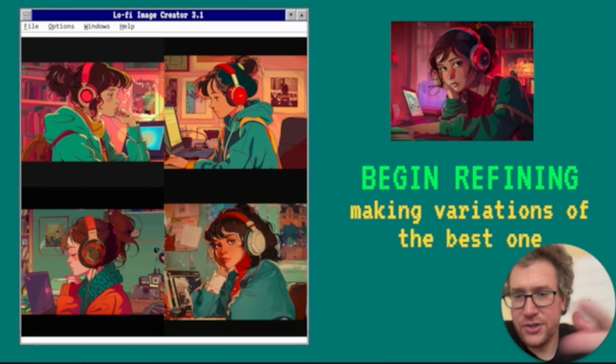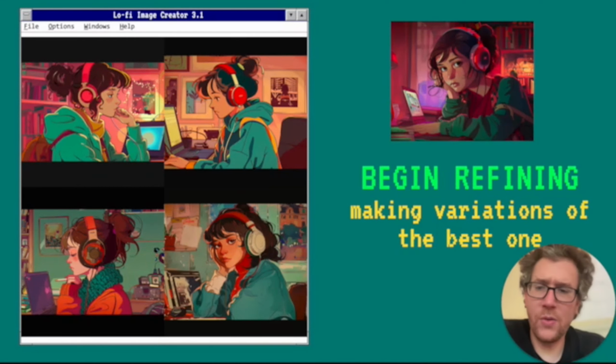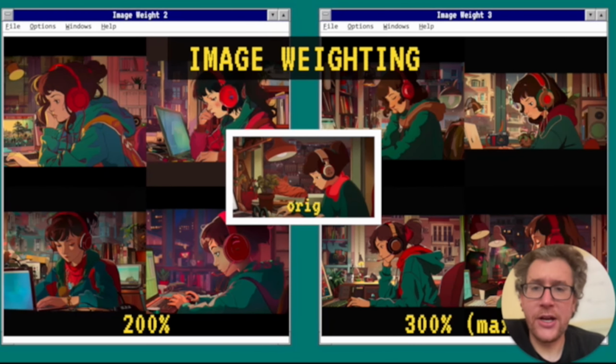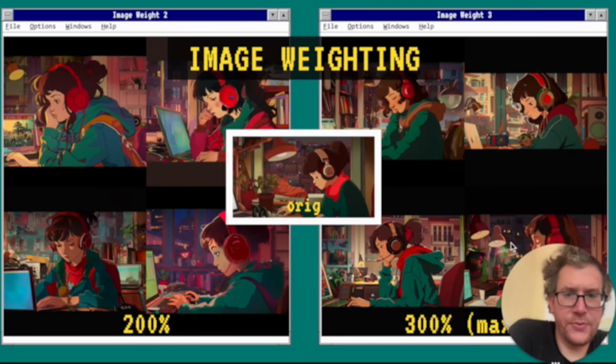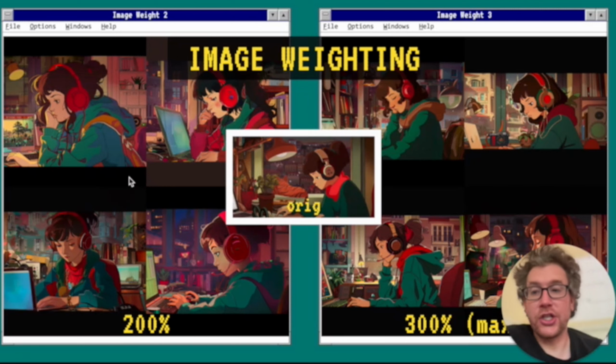So the first thing that we're going to do is I took the one that I thought was the best, and I just created some variations of it just to see what I was going to get. I also tried image weighting, so you can see here, I put the original lo-fi girl one, and then I used 2 and 3, which is 200%, and then I did 300. You can really see how this affects the layout here. Like if you look at this one compared to this one, it's pretty good. It's missing the cat and stuff, but image weighting can make such a huge difference on this.